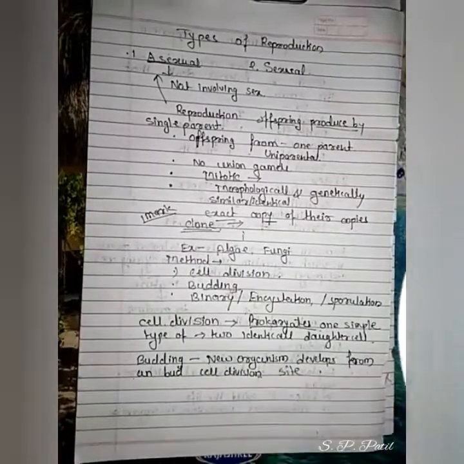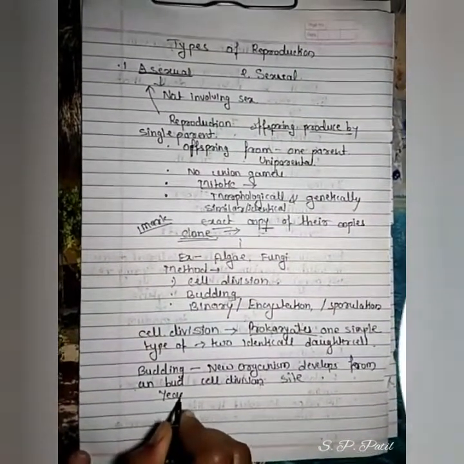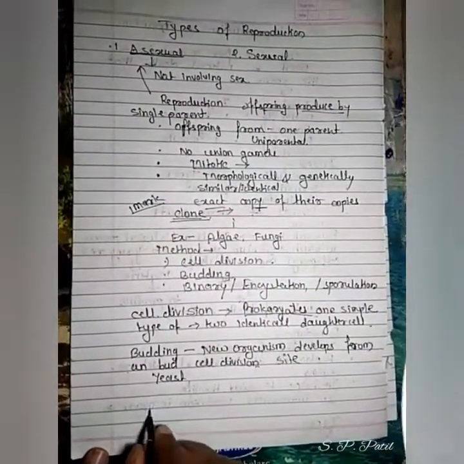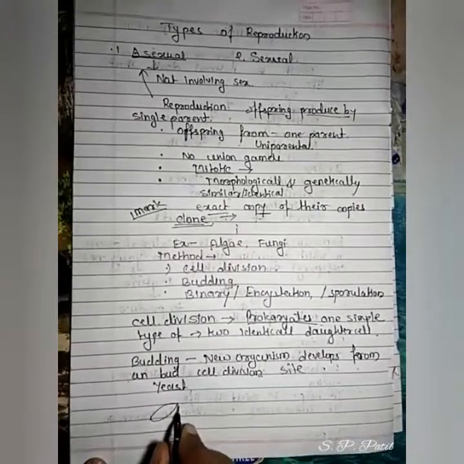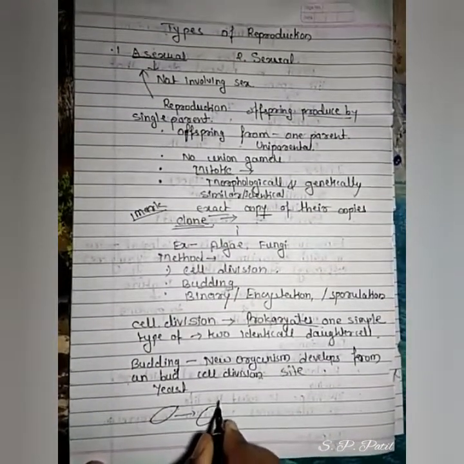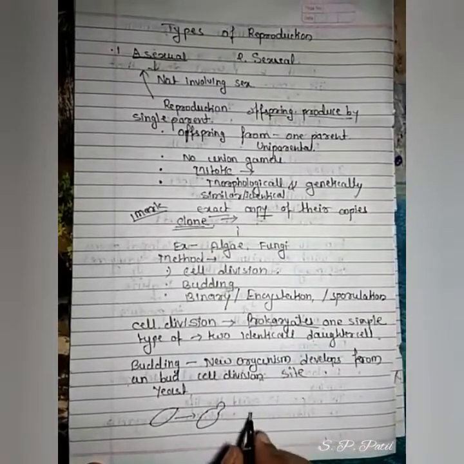At one particular site. For example, we took yeast here. I will draw the diagram. Suppose this is the yeast diagram. First of all, a small bird-like structure arises outside.